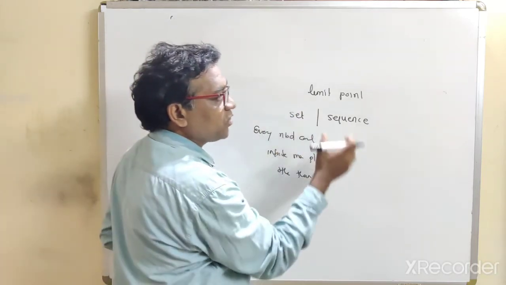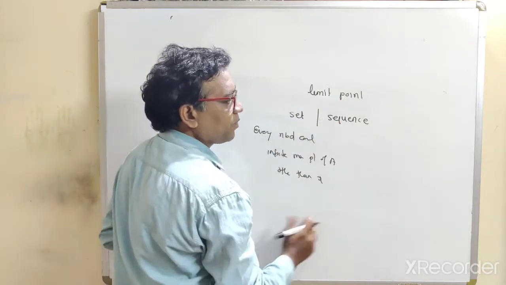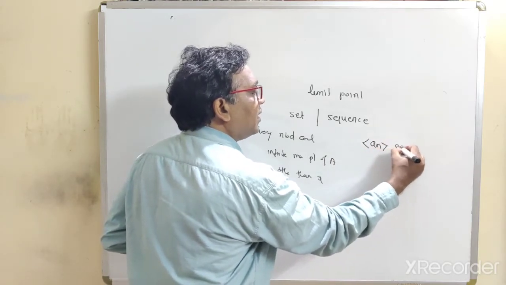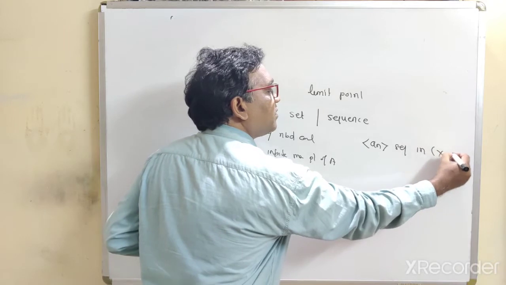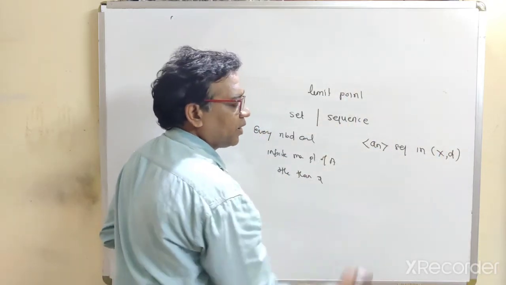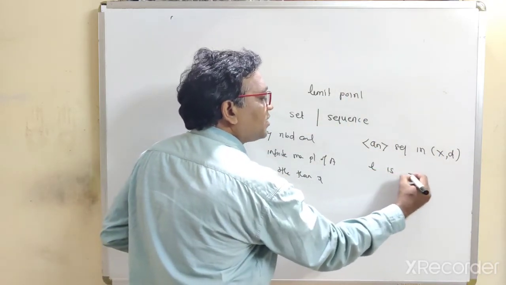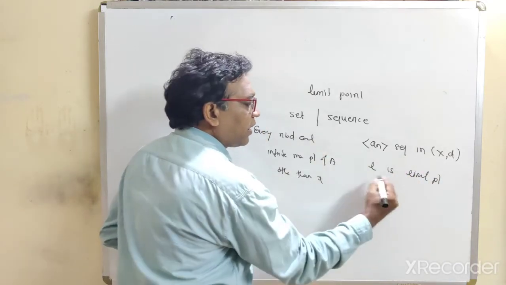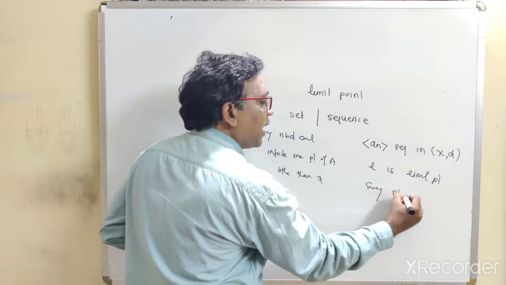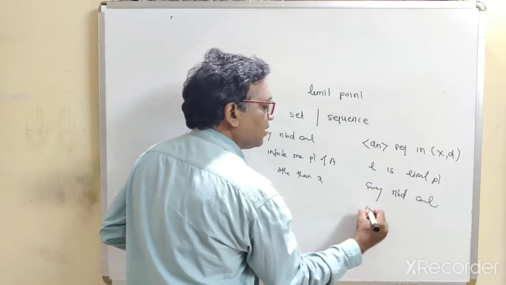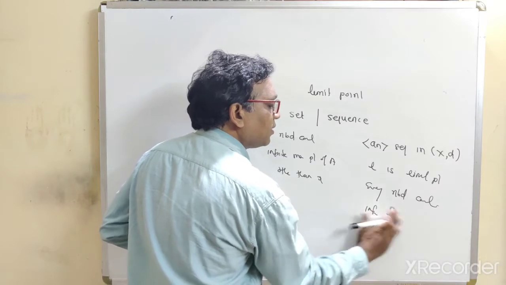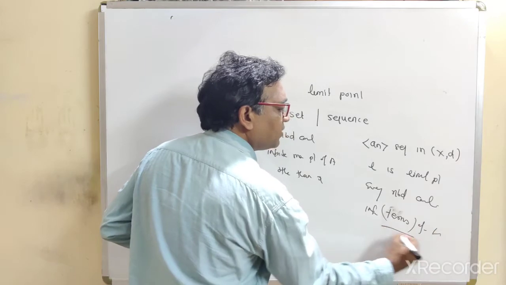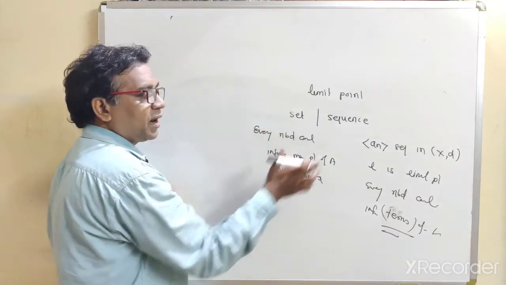Now see, what is the definition of limit point for a sequence? If a_n is a sequence in a metric space, suppose X, then L is called the limit point if, again, every neighborhood contains infinitely many terms of the sequence. So this is the difference between the limit point of a set and the limit point of a sequence.